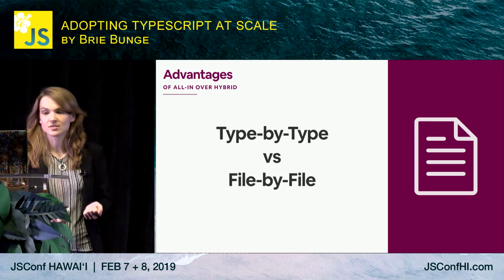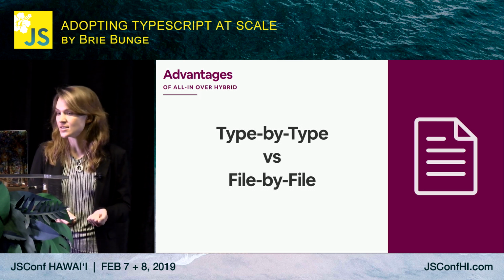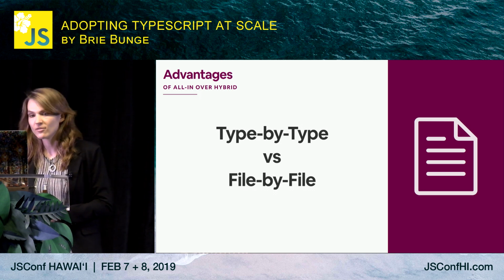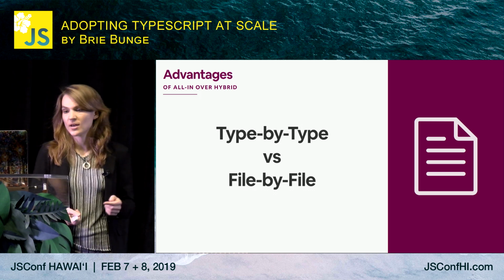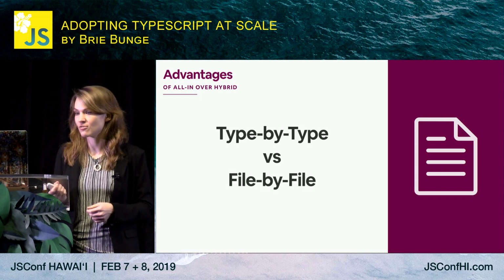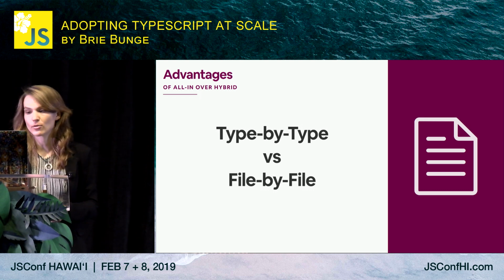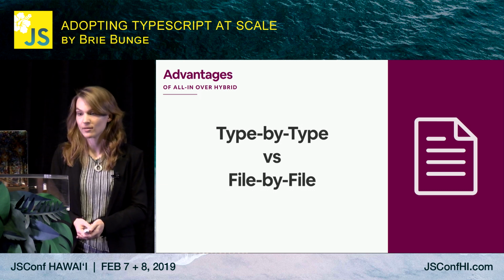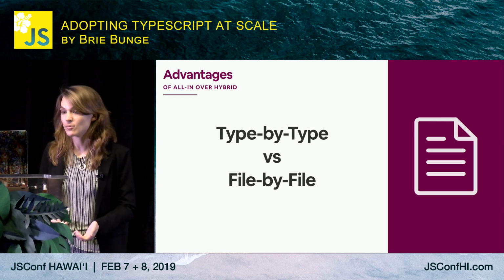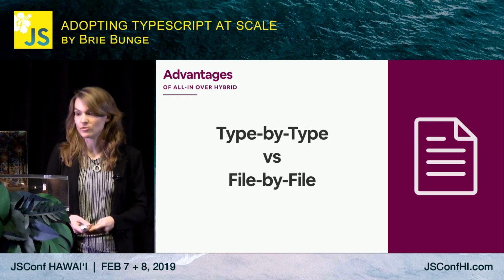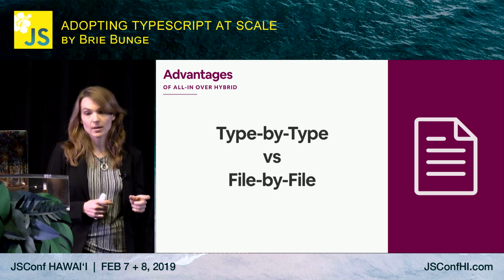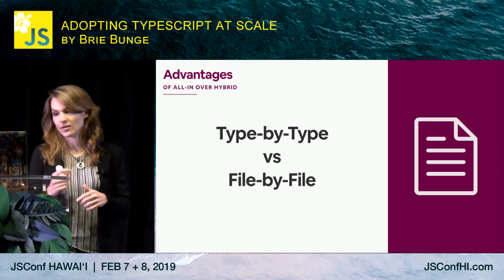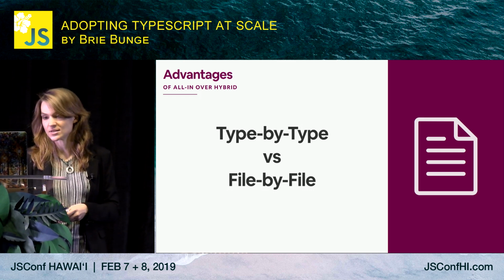This has some advantages over the hybrid strategy. It's easier to refine type by type rather than file by file. If you're developing a feature and you only care about adding one type, it's a much lower barrier to entry to just fix up that type in isolation rather than having to convert the whole file first, fix up all the errors, and then add the type you care about. Not having to rename the file also means that it's easier to review. Sometimes if a file is renamed in one commit, then changes are made in another, they show up separately in code review, and the reviewer has to piece together what happened.